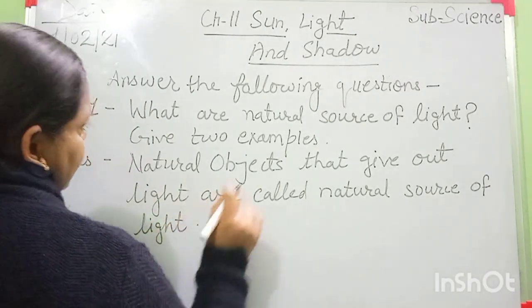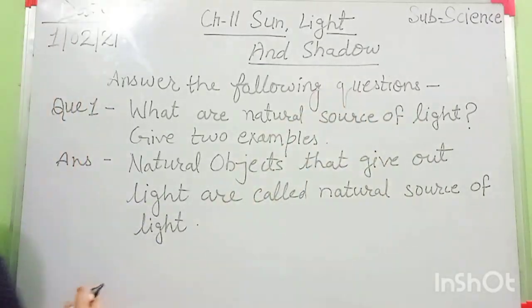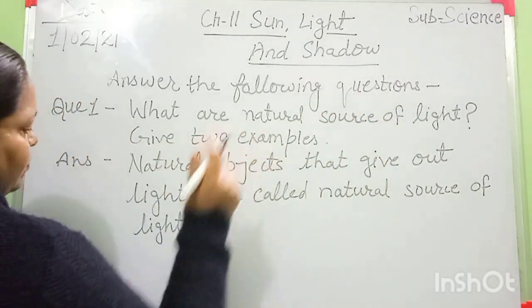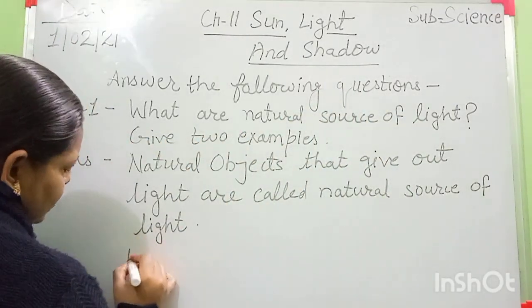Okay, the first part is completed now. After that, give two examples. Can all of you mention the examples?